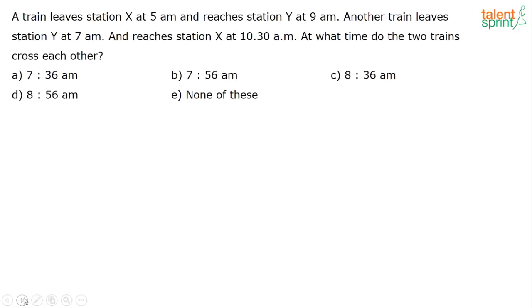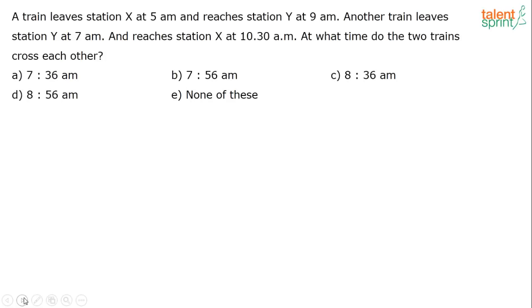A train leaves a station X at 5 a.m. and reaches the station Y at 9 a.m. Another train leaves the station Y at 7 a.m. and reaches the station X at 10:30 a.m. At what time do the two trains cross each other?